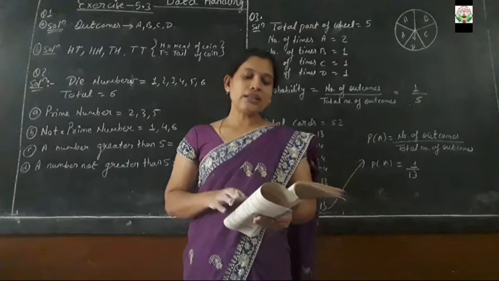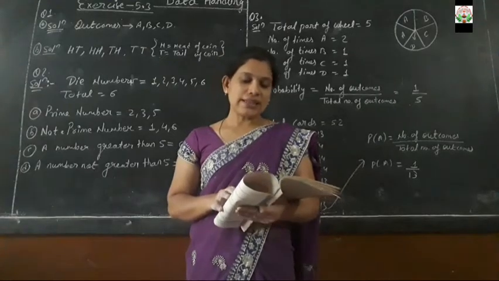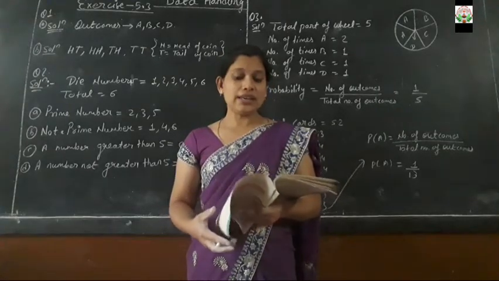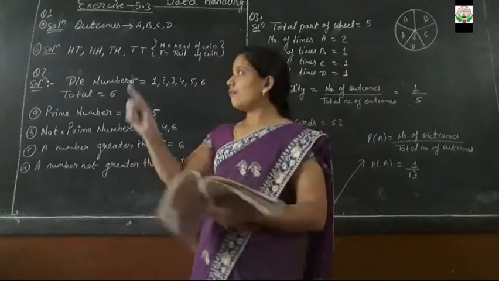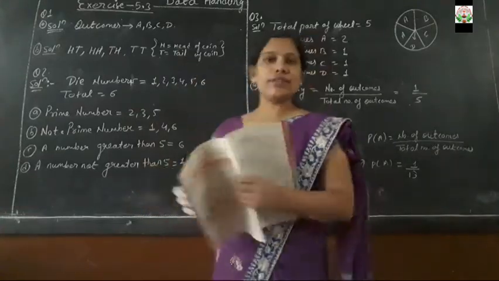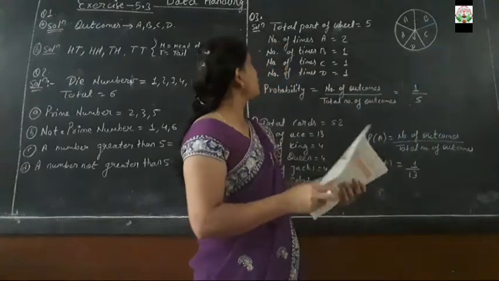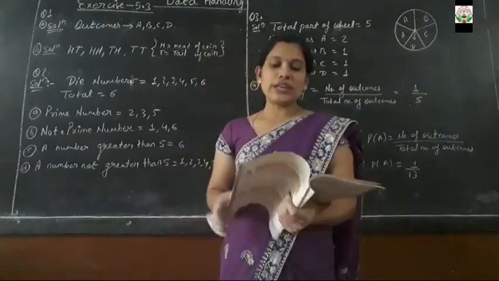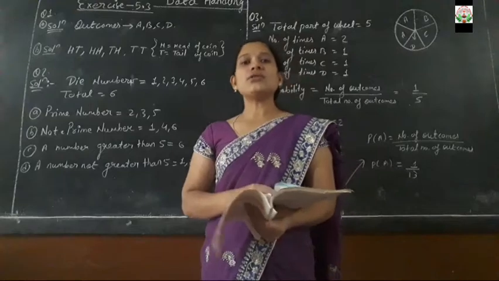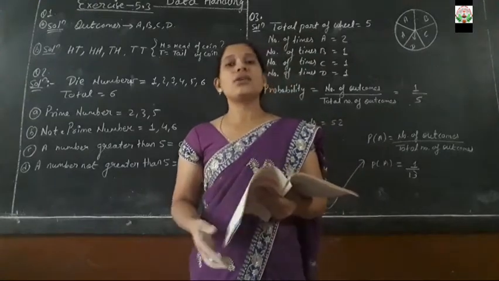Clear? So here in question number 1, it is said that a wheel is going to be spun. A wheel is given, and the same wheel will be used for question number 3 also. If the wheel is going to be spun, what is the number of outcomes?